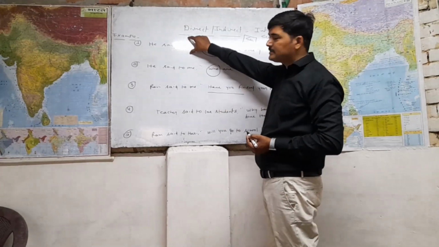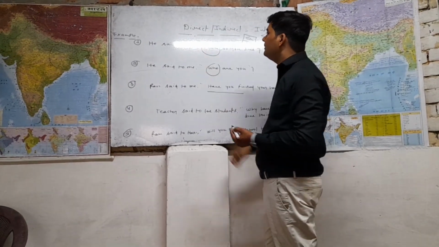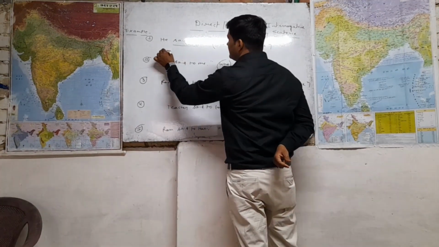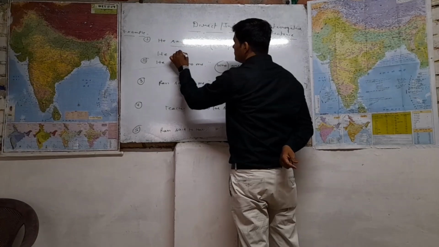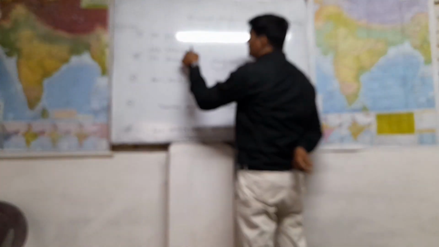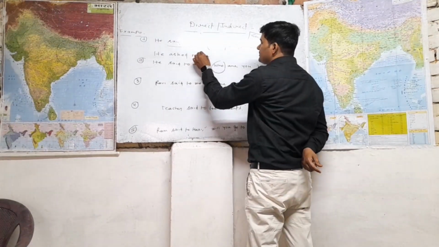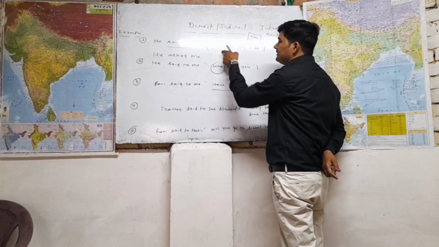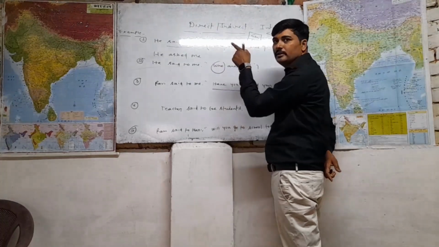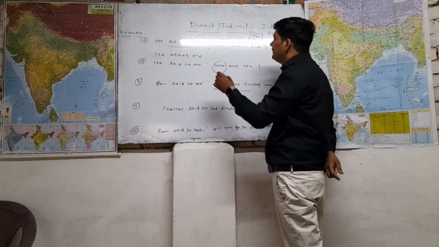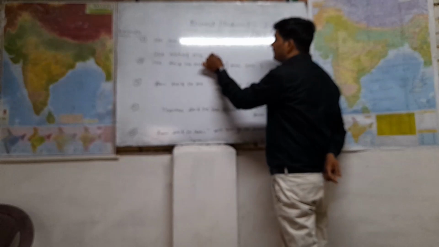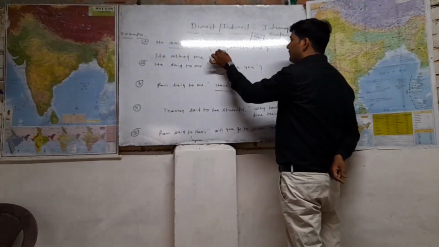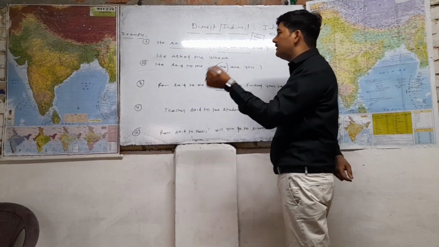Let's see. "He said to me, where do you live?" This is a reporting verb, and while you change this, "said to" is going to be changed into "asked". So it will be "he asked". Then we will write this object at the same place, and here you see that the reported speech has started with a question word, so there is no need to write "if" or "whether". So this question is going to be connected with this word "where". Then we have to make this interrogative sentence assertive.